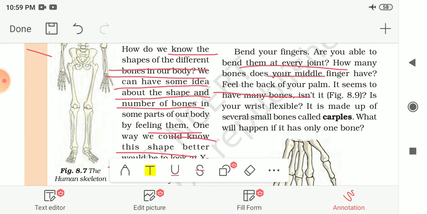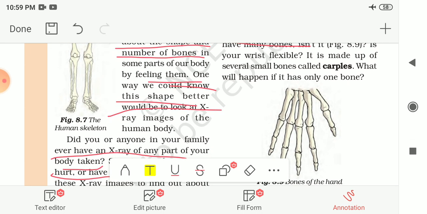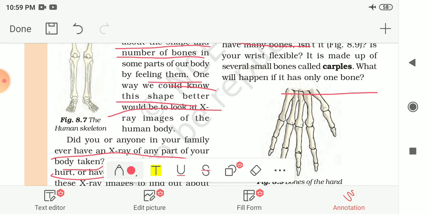So is your wrist flexible? That means you can rotate or move your wrist. It is made up of several small bones called carpals. If you notice, there are many bones on the back of your palm or in your hand. These several small bones are called the carpals.